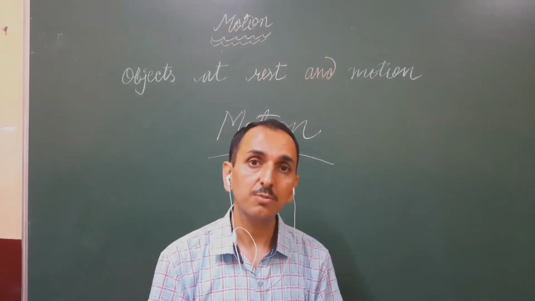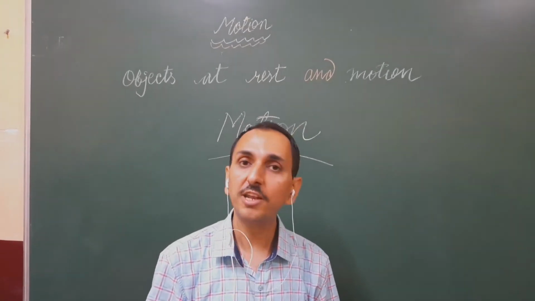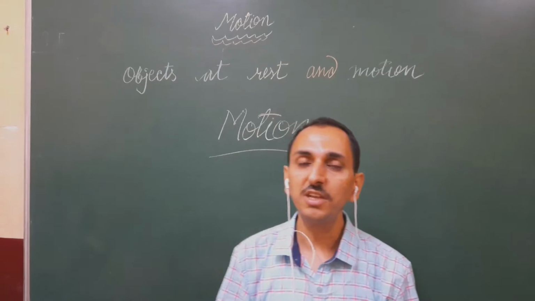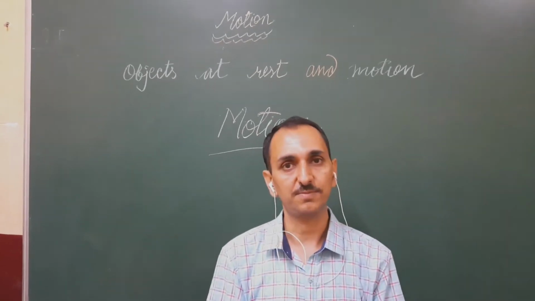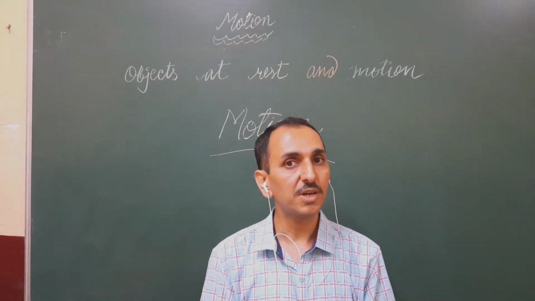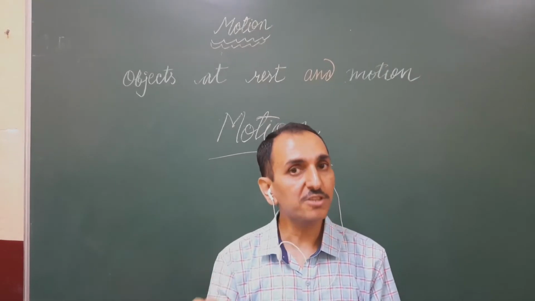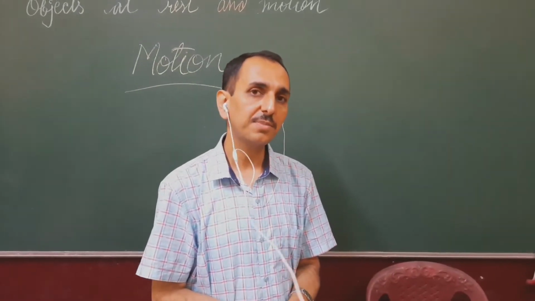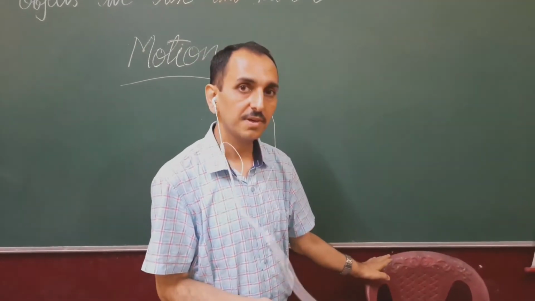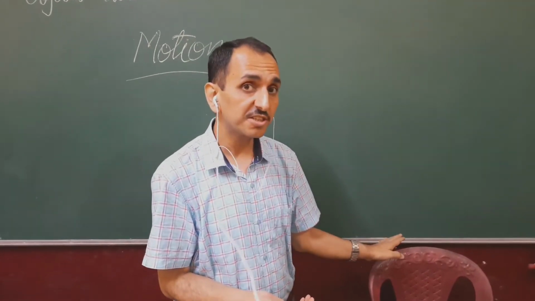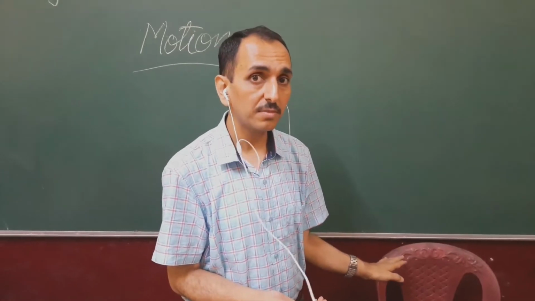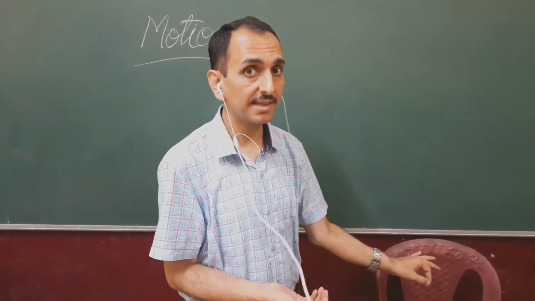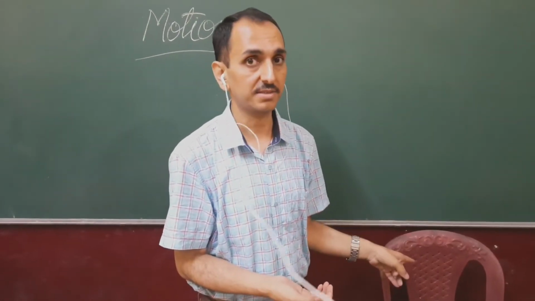So what is motion? A body or an object is said to be in motion if it changes its position with respect to a reference point with the passage of time. For example, this chair is not changing its position with the passage of time. It is still at a place. That's why we can say it is at rest.